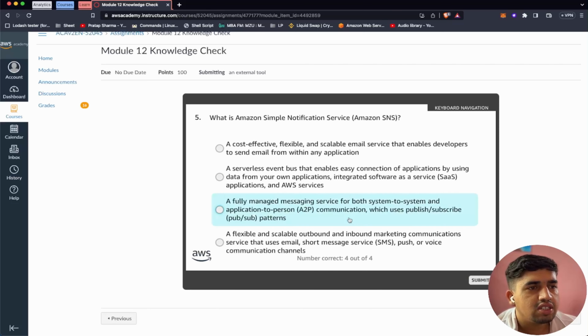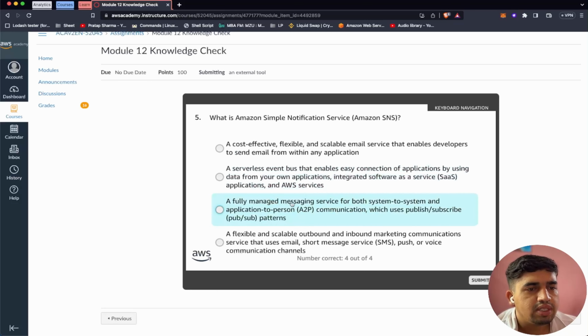Okay, so let's continue with question number 5. What is Amazon Simple Notification Service, Amazon SNS? A cost-effective, flexible, and scalable email service that enables developers to send email from within an application. A serverless event bus that enables easy connection of applications by using data from your own application, integrated software as a service, SaaS applications and AWS services.